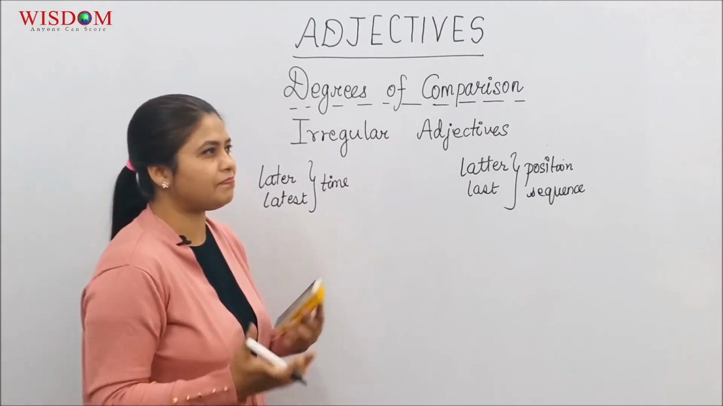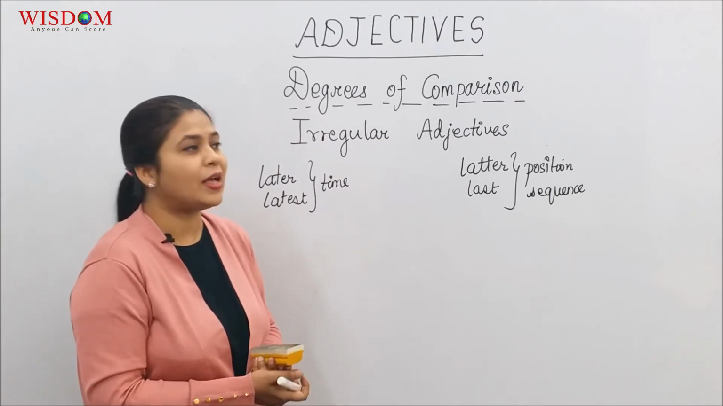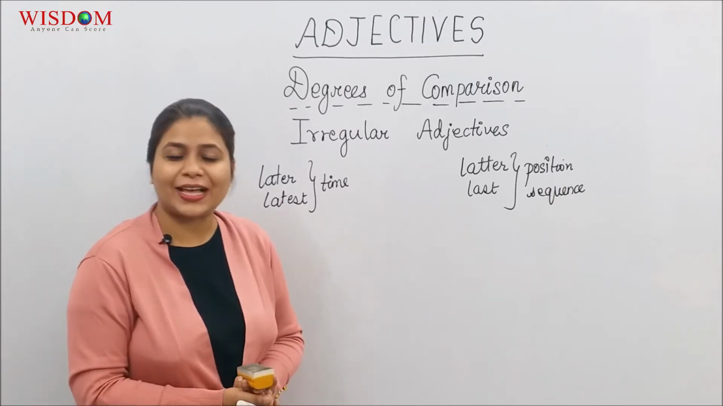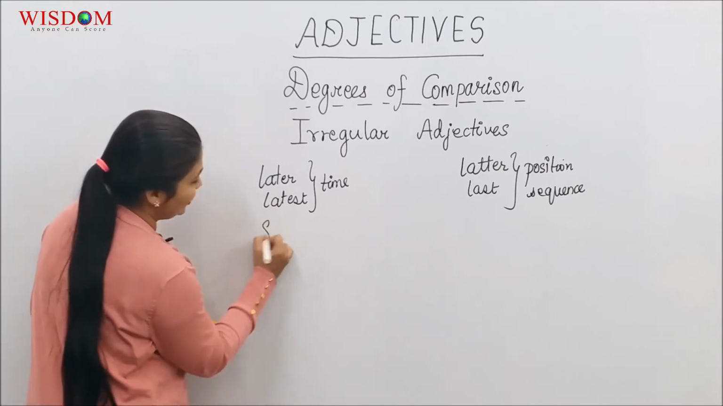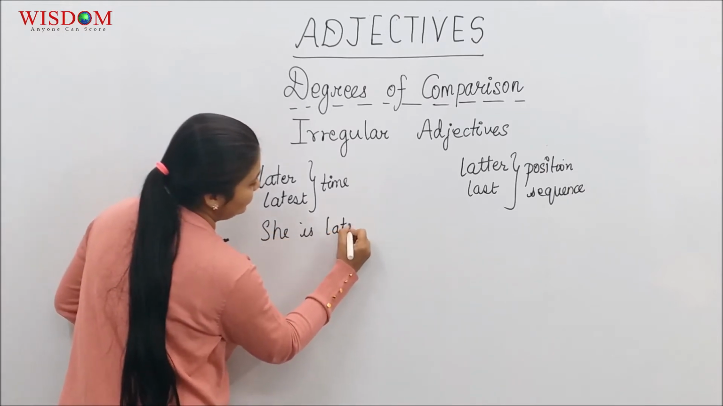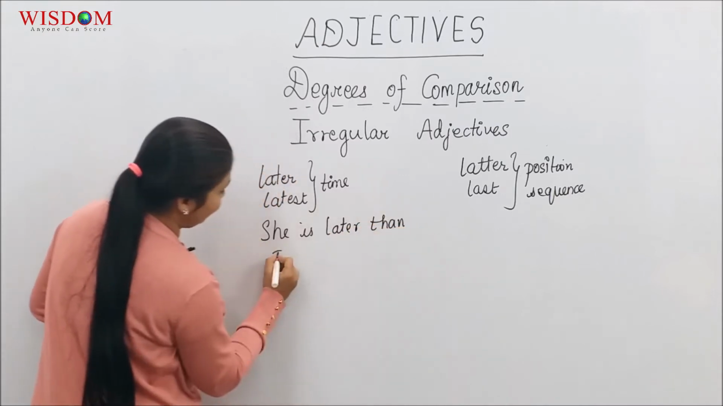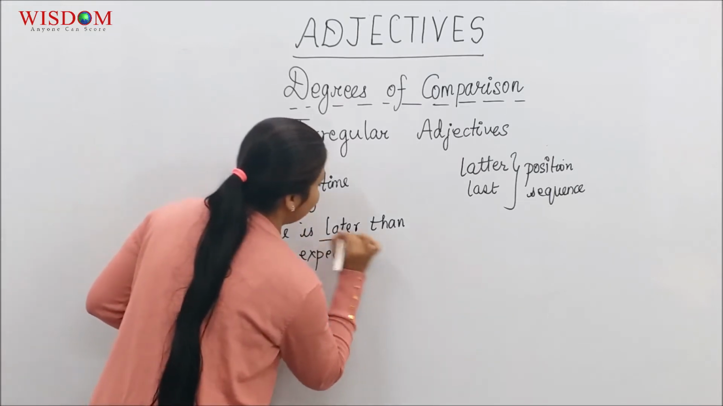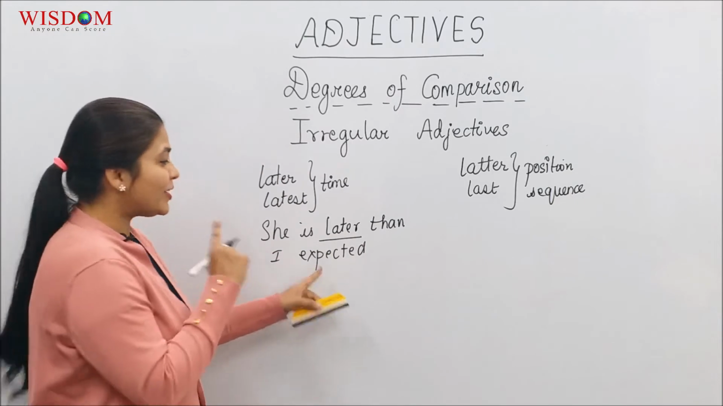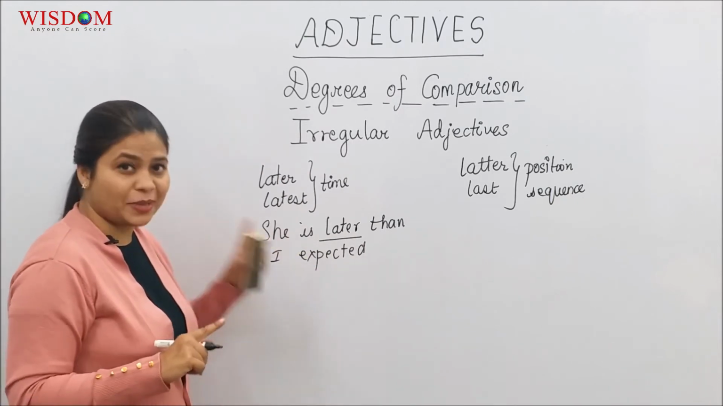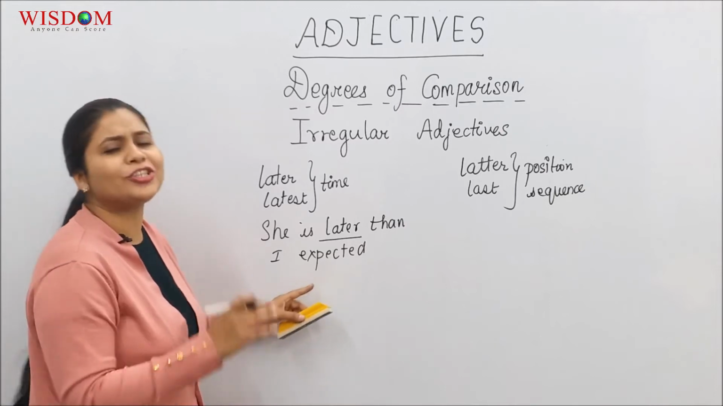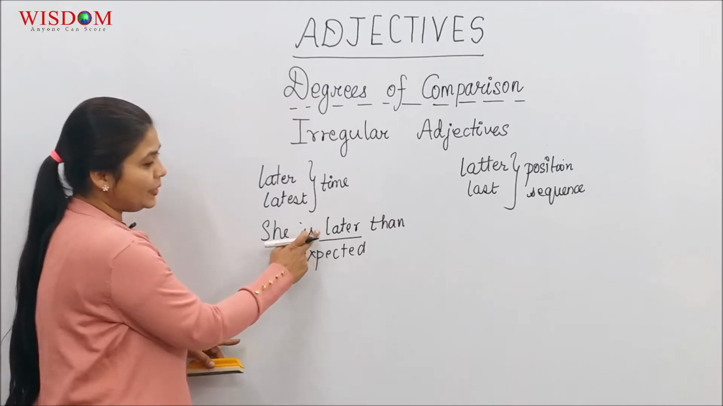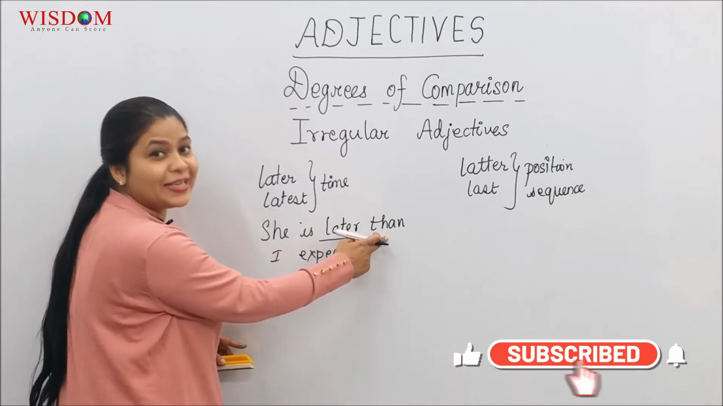I had a party at 7 o'clock. I expected her to reach by 8 o'clock. She reached at 9 o'clock. She is later than I expected. Can you see the usage? She is later than I expected. Connect it with the example I just gave. I expected her to be late, of course, but I thought she would make it by 8 o'clock, but she lands at 9 o'clock. Talking about time, comparing it with what I had expected.